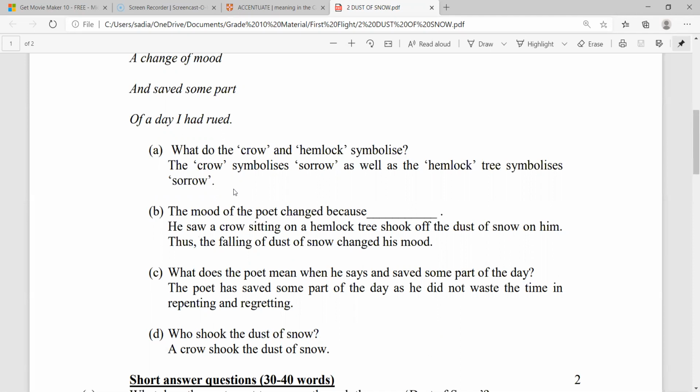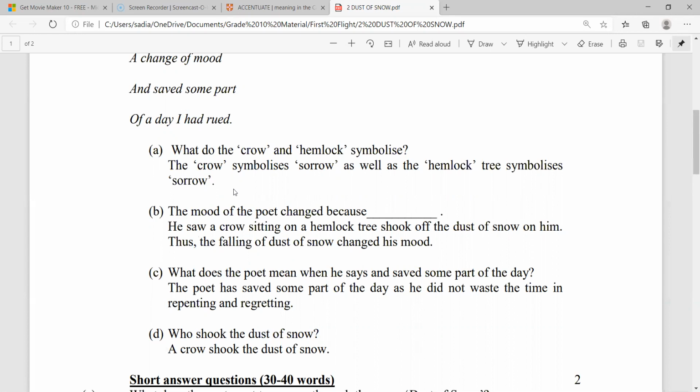The mood of the poem changed. Now it's a close that is in the blanks that is given. The mood of the poem: Robert Frost in his poem Dust of Snow brings about a contrast of mood. The poet saw the crow. Now we will not use the word sitting, we will use the word perching. The crow perching on the hemlock tree shook off the dust of snow on the poet. Thus, the falling of the dust changed the poet's mood.